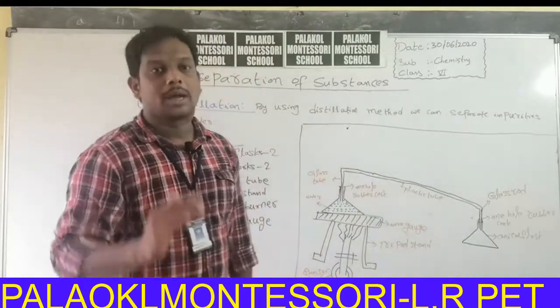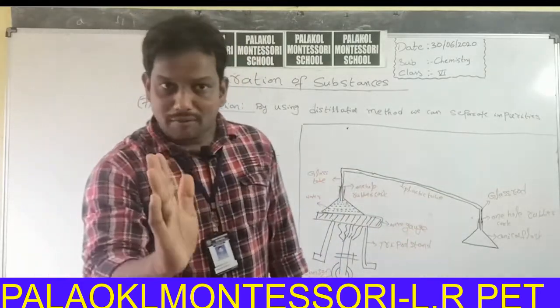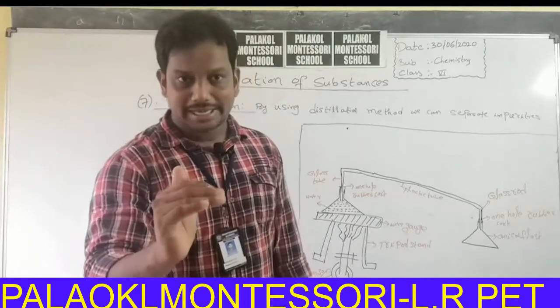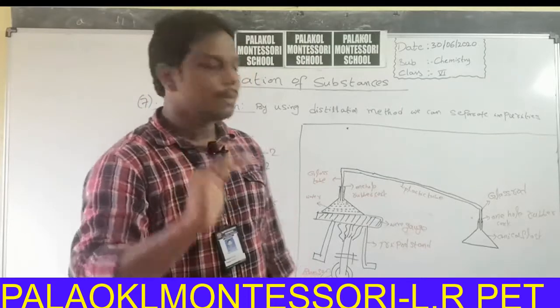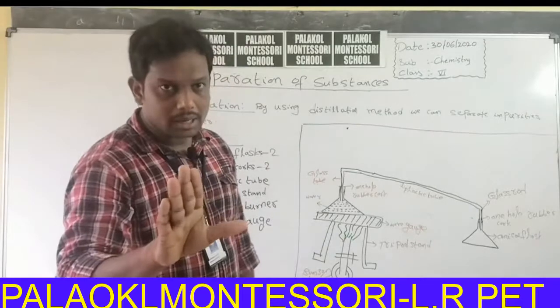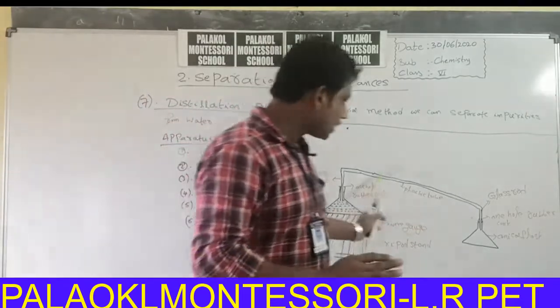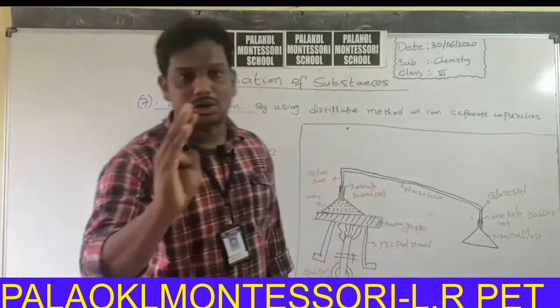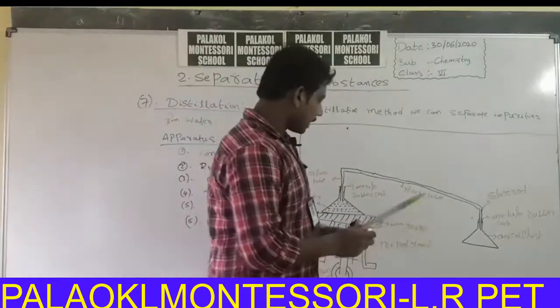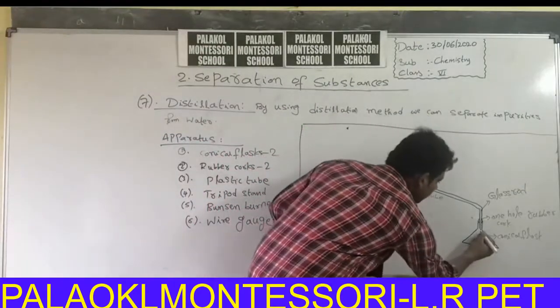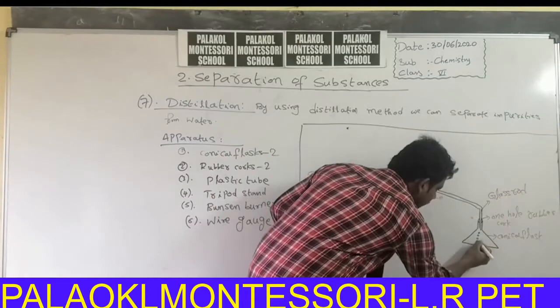We already know the process of conversion of water vapor into water is called condensation. On cooling, the water vapor converts into water.